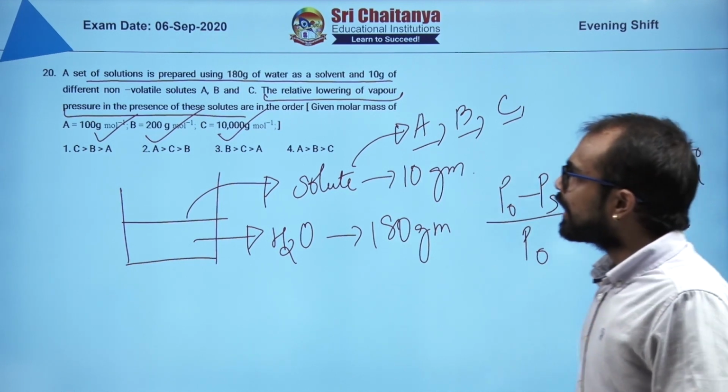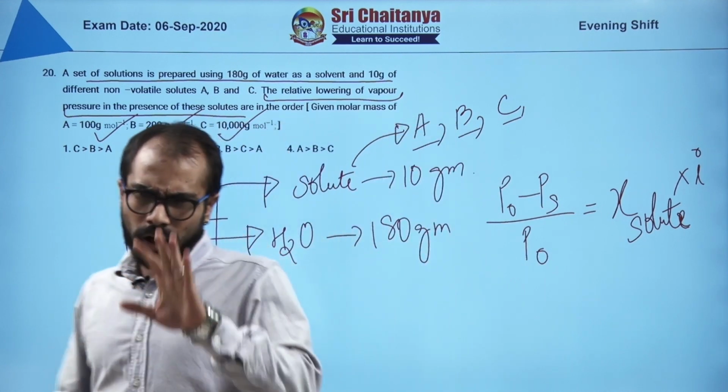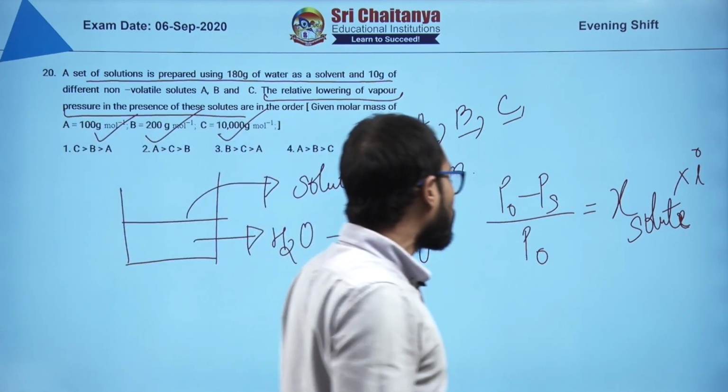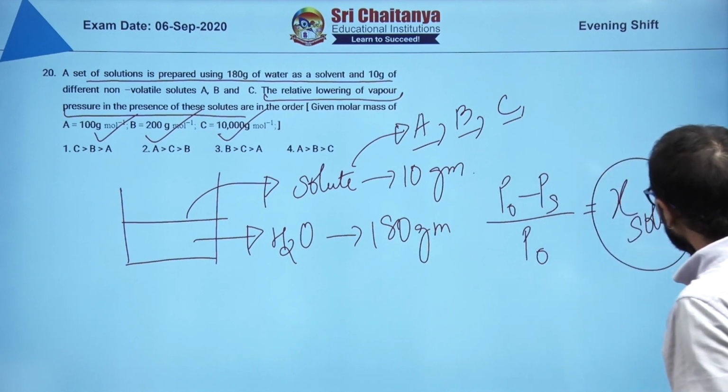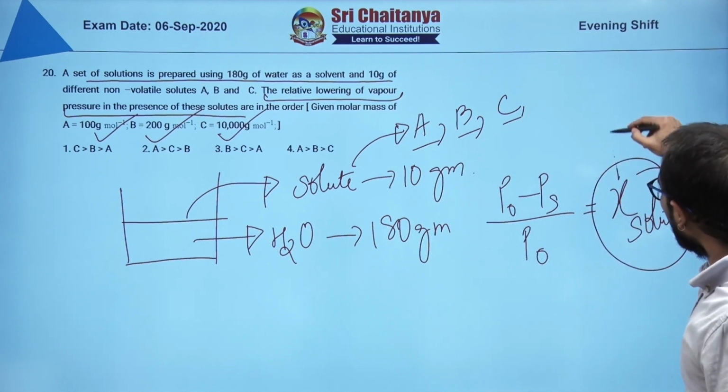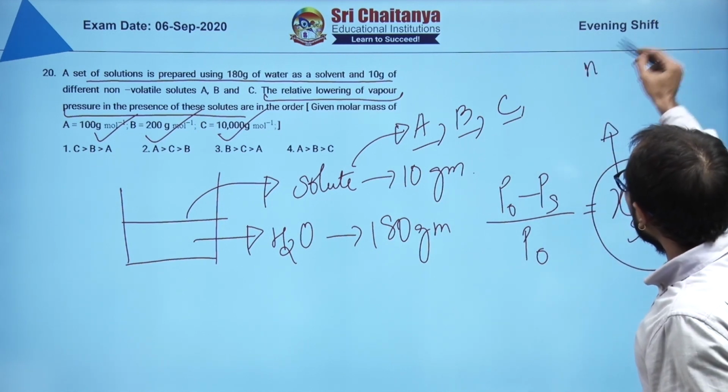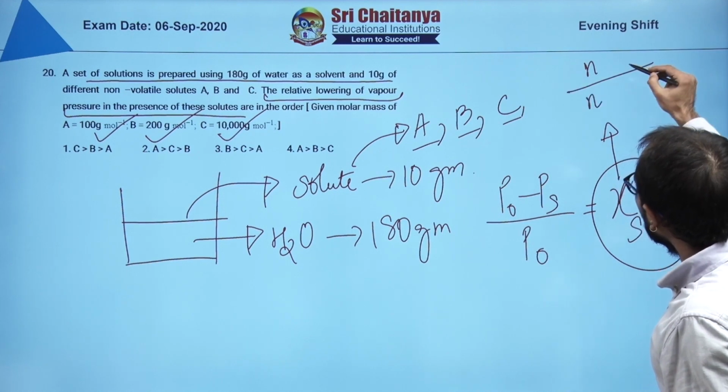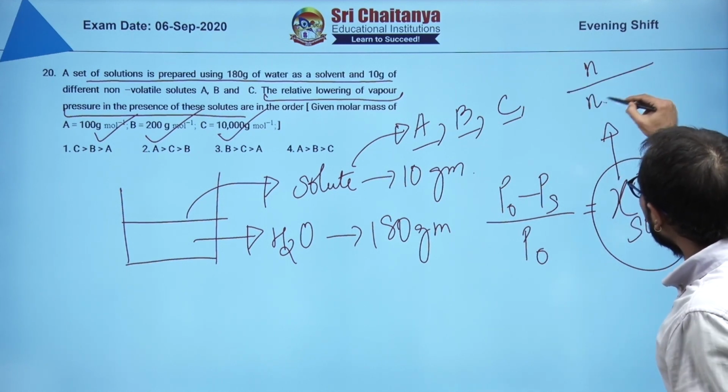Since nothing has been mentioned about i, we will not focus there, but pay attention to this mole fraction term. How can you write down this mole fraction? Moles of solute divided by total moles of the solution.